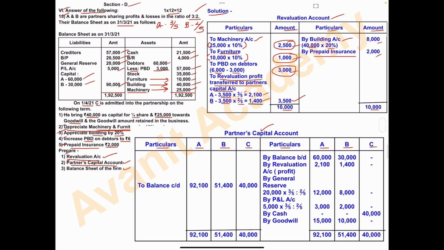So right here on the credit side, by balance brought down. See the balance sheet. Partner A capital amount is 60,000. So under this partner A write 60,000. And B's capital amount is 30,000. C column nil.